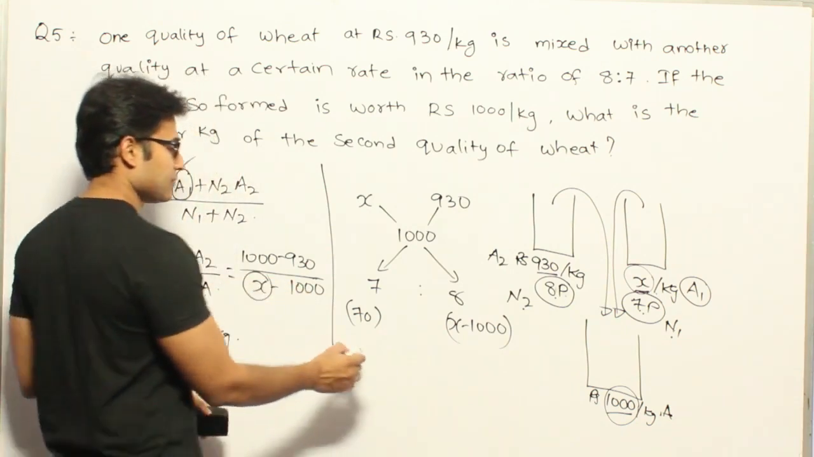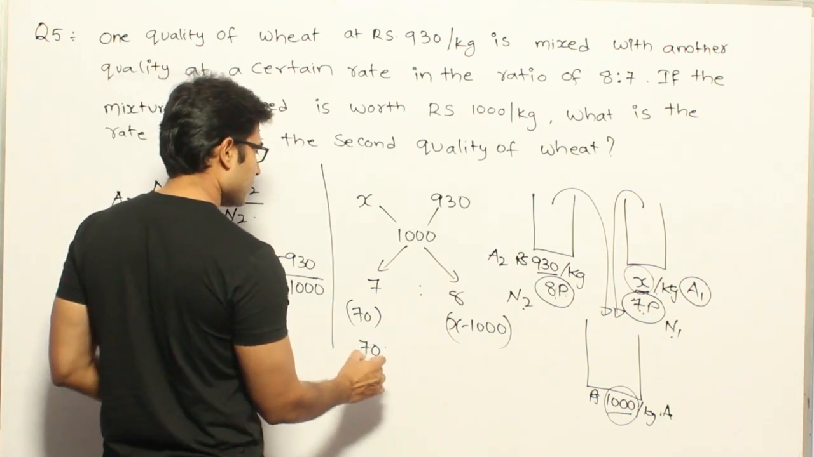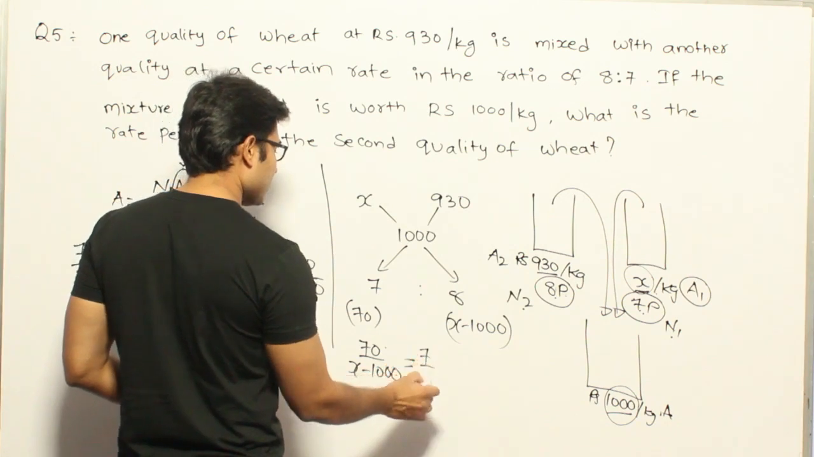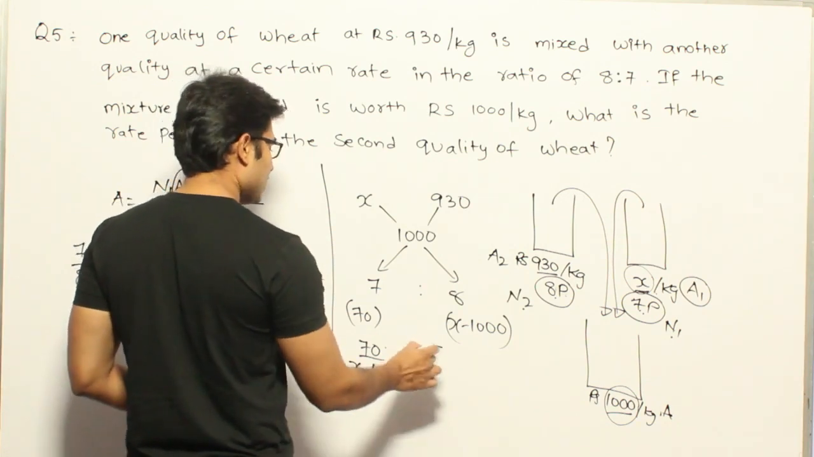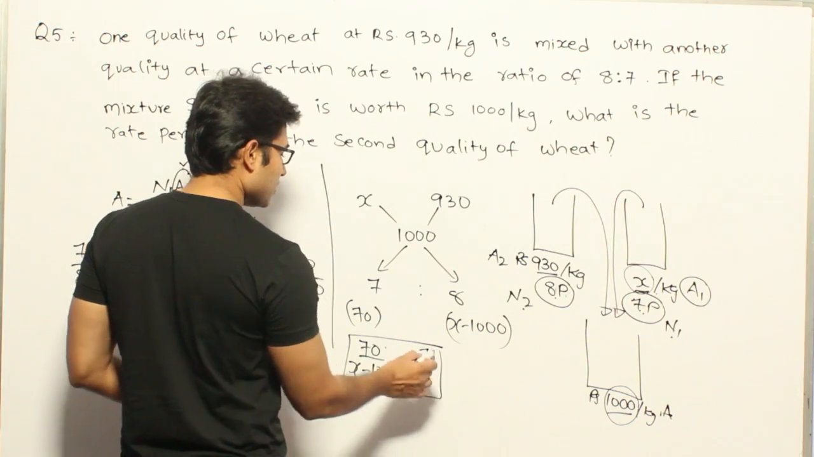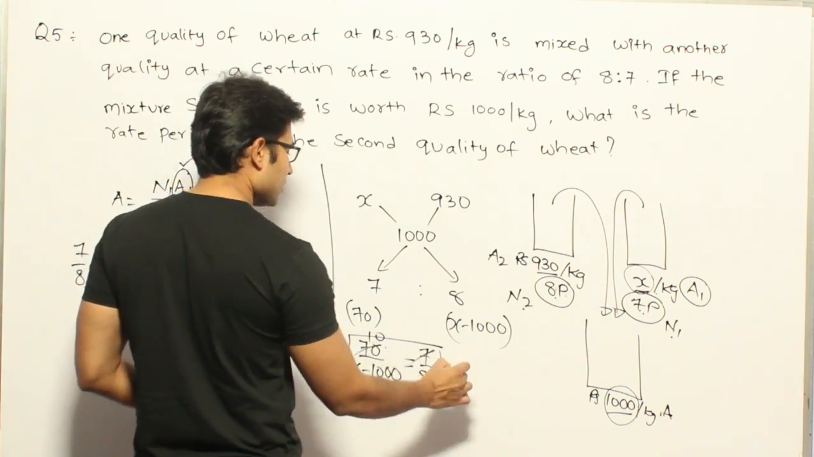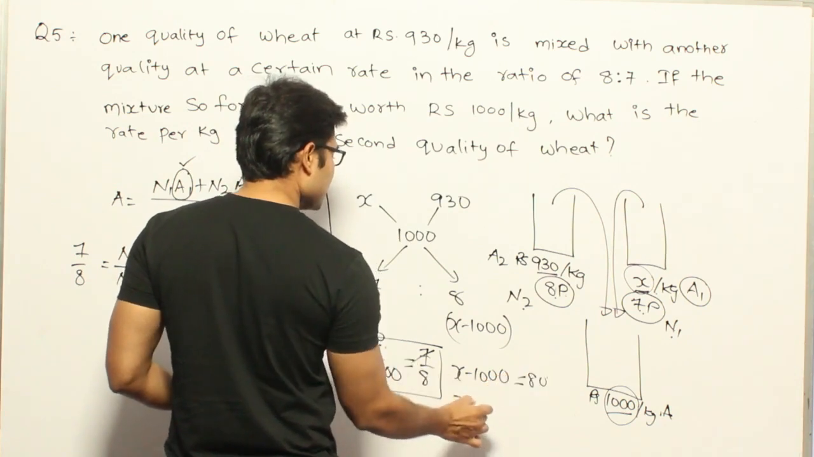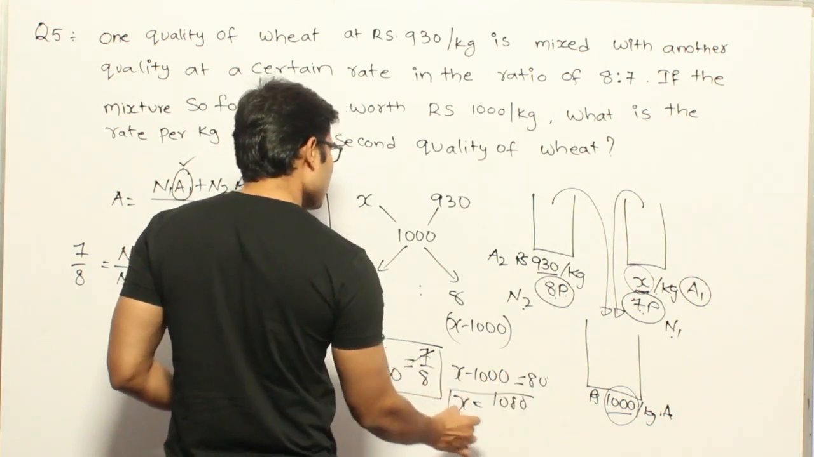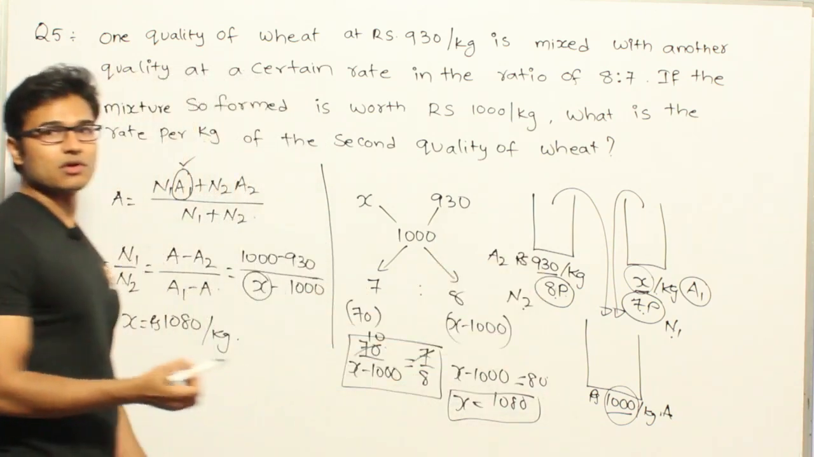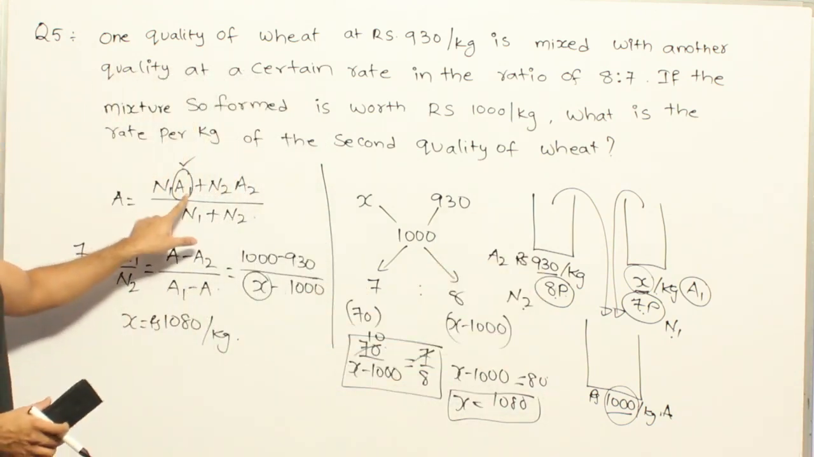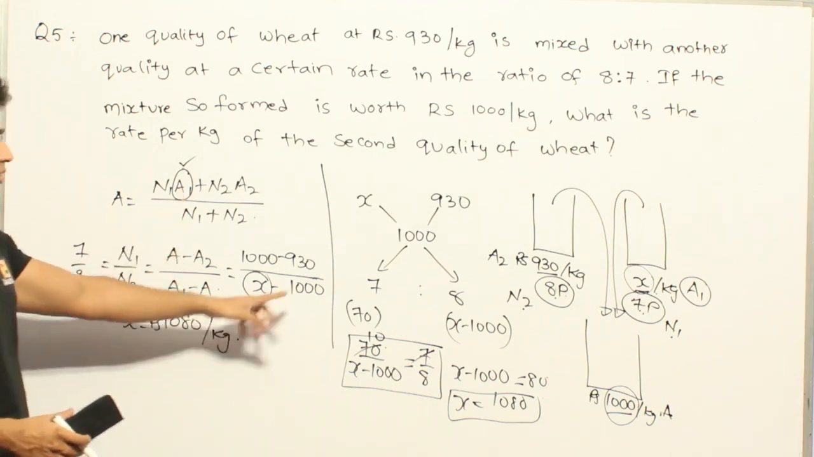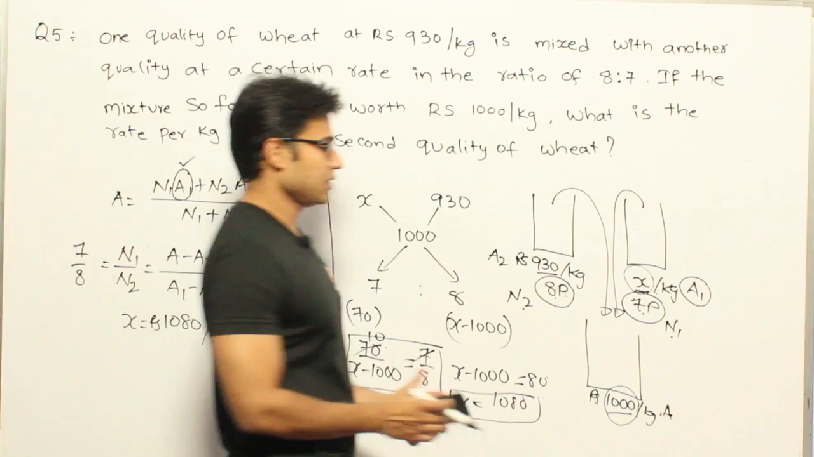Again, if you apply this, 70 by x minus 1000 equal to 7 by 8, right? So again, if you apply it, x minus 1000 equal to 80, which means x equal to 1080. So whichever way you feel comfortable, you can solve it: either by using the initial formula, or if you remember the ratio formula you can find it, or you can use this diagram and find it out. Okay, fine.